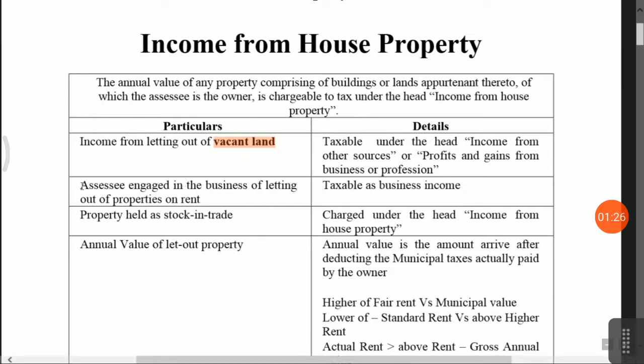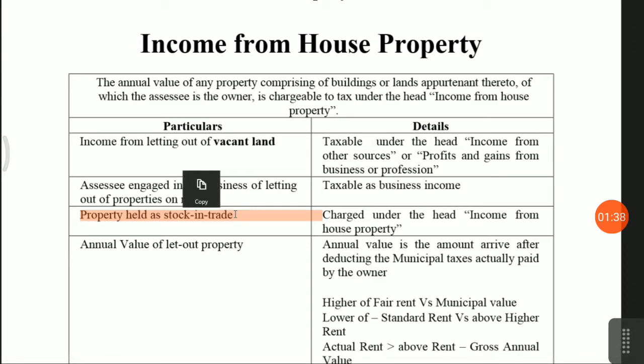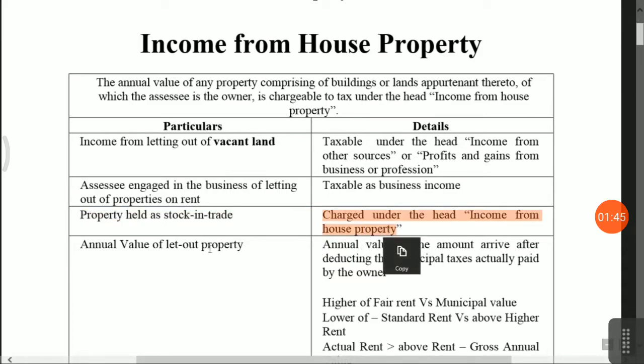Next, if the assessee is engaged in the business of letting out properties and land, then it will be taxable as business income because it's a business. If the property is held as stock in trade, especially this clause is applicable for builder or developer, then it will be chargeable under income from house property.